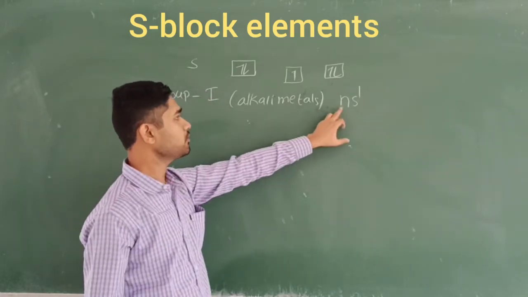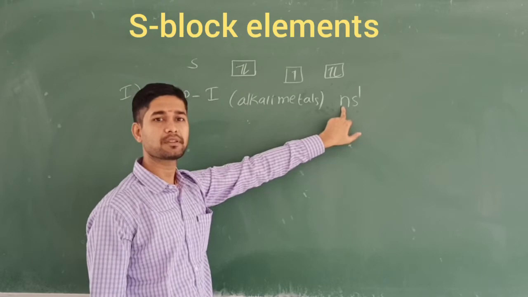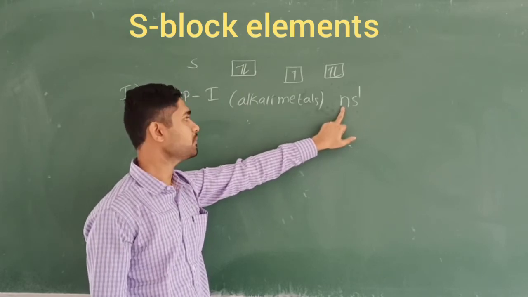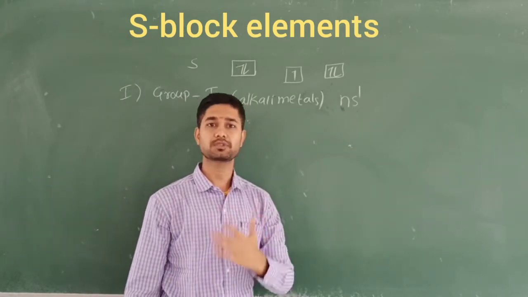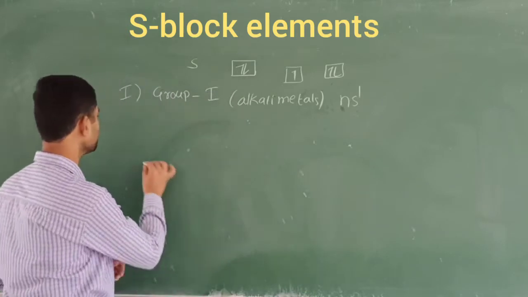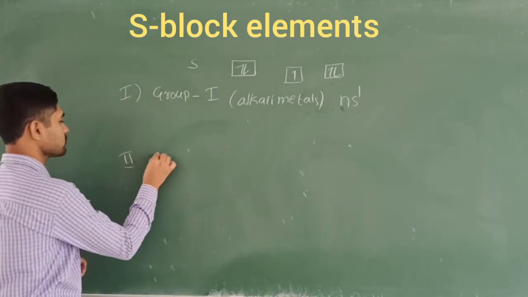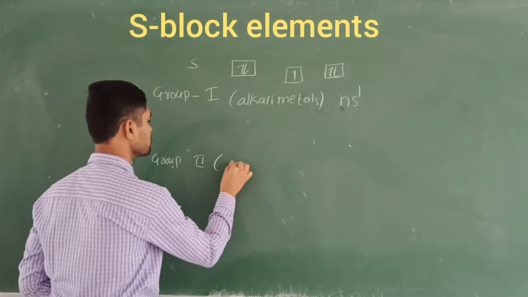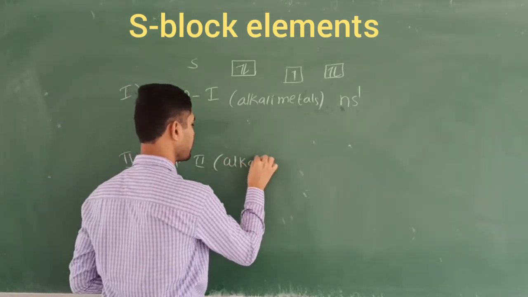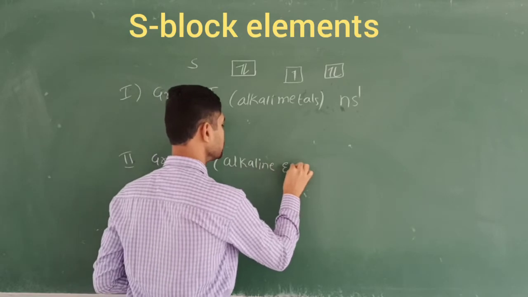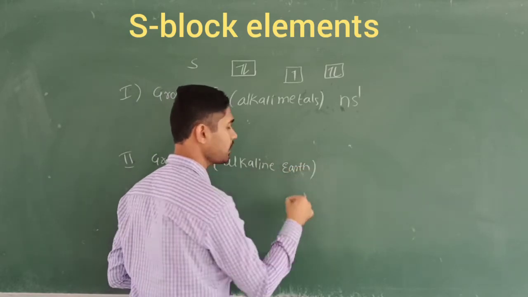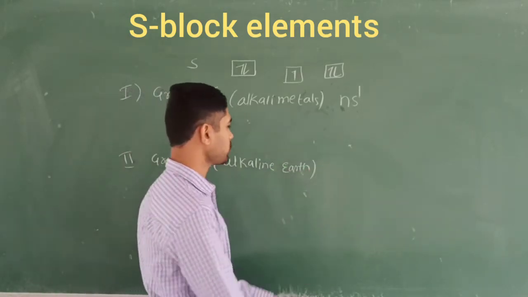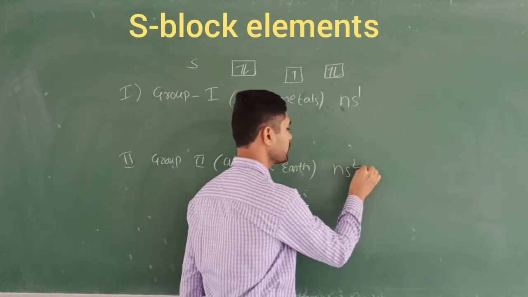What do you mean by this n? n is the principal quantum number, the shell. The value of n starts from 1, 2, 3, up to 7, and it goes on like this. Next, group 2 elements, which we also call alkaline earth metals. Their electronic configuration is ns2.